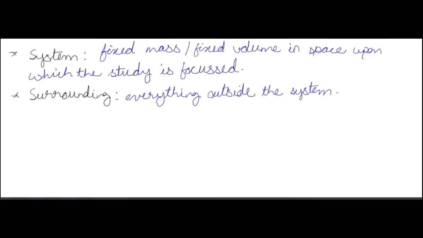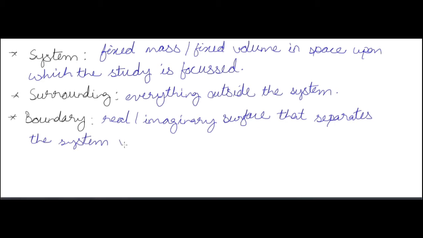Okay, so system may be open or closed. If it's a fixed mass system, it means it's a closed system, and if it's a fixed volume system, it means it's an open system. System is the space upon which the study is focused. Surrounding is everything that is outside the system, and boundary, as I have said, is the surface that separates the system and surrounding. It may be a real one or it may be an imaginary one. Whatever it is, if it separates the system and surrounding, it's a boundary.